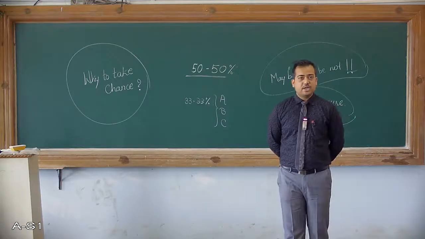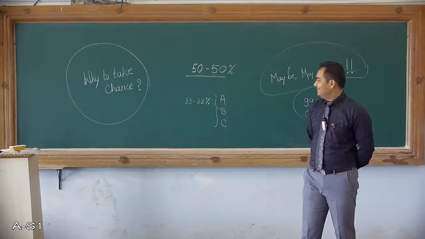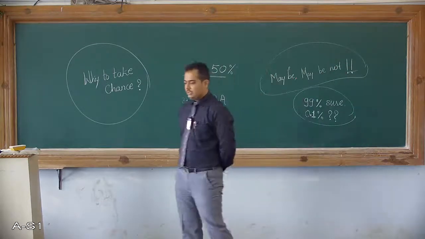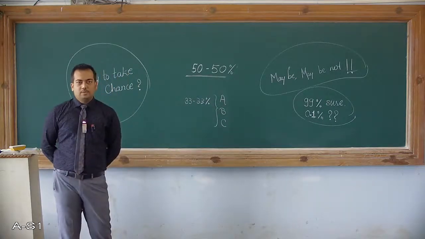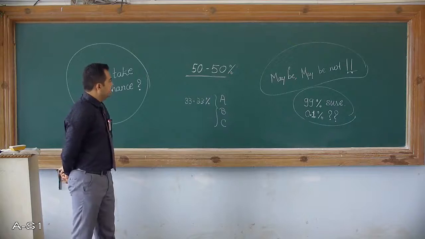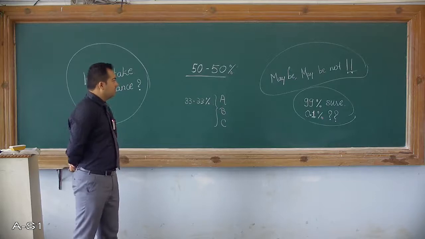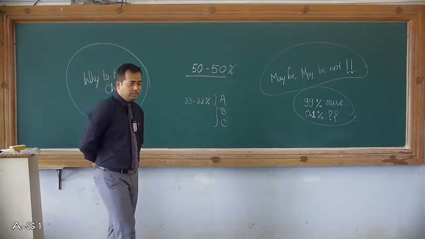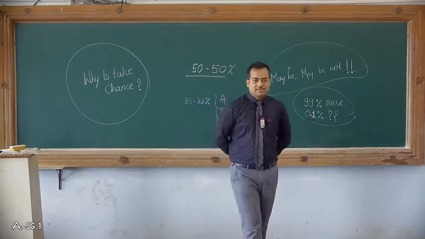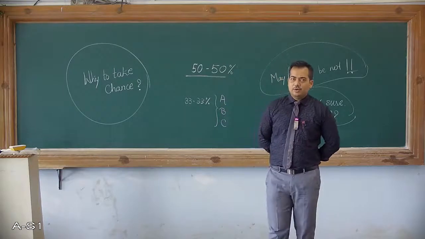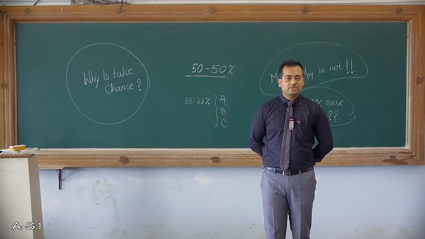So some captions I have written on the board, like 50-50, then 33.33%, and some commonly said things I have written, like maybe, maybe not, then 99% sure about it but don't know about 0.1%. Then we have why to take chance. So these all things are related with one particular concept. So the same concept we are going to discuss today.